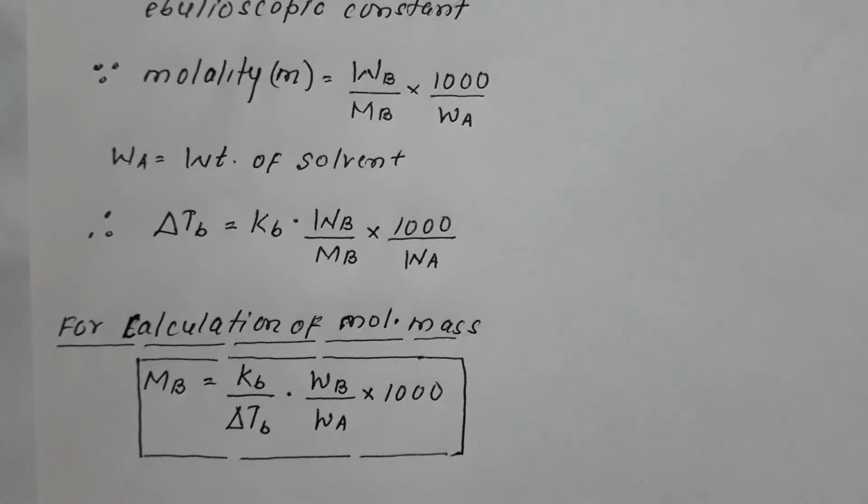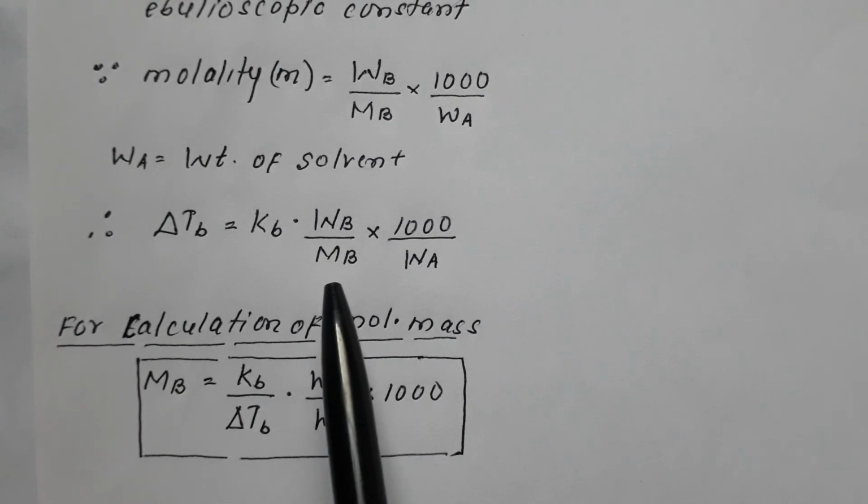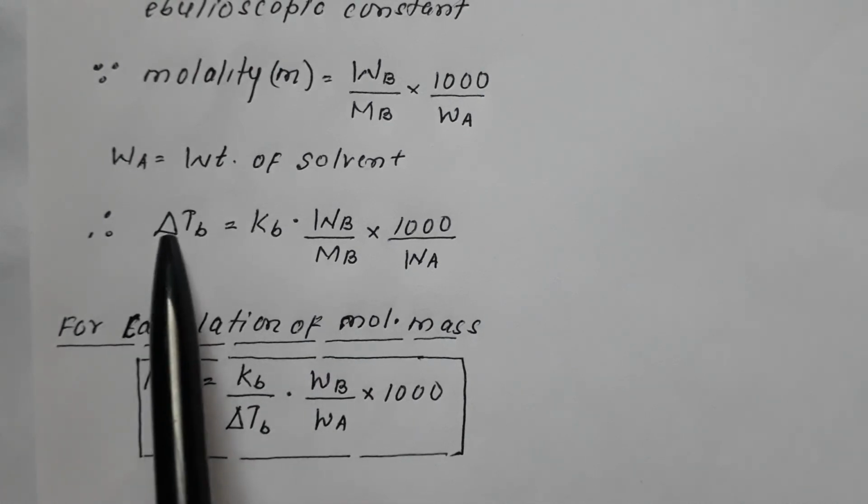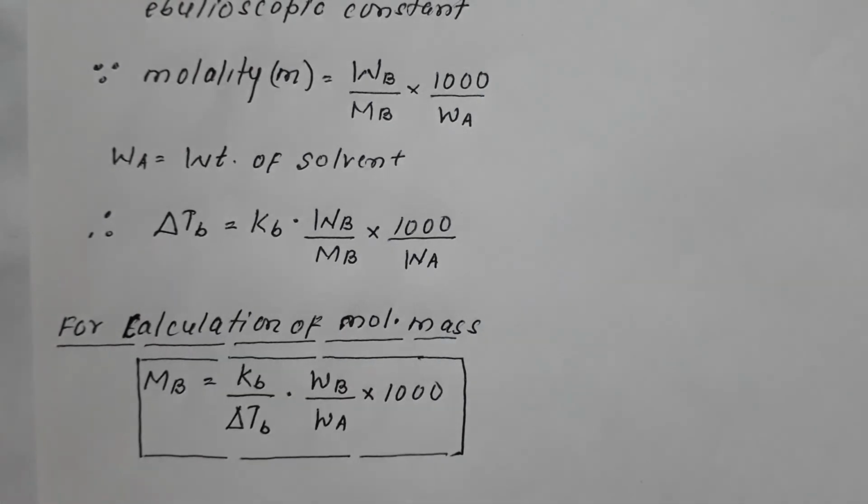Finally, if we want to calculate the molecular weight of any unknown solute, since every colligative property can be used for this, I can readjust: I take MB in the numerator and bring del TB in the denominator. MB, the molecular weight of the unknown solute, is equal to KB upon del TB into WB upon WA into 1000.